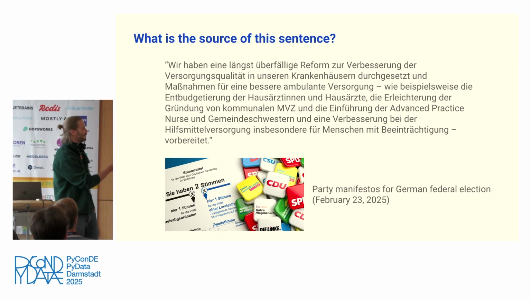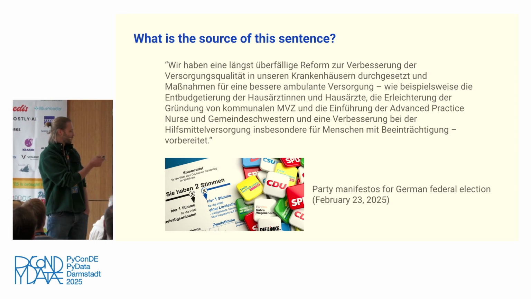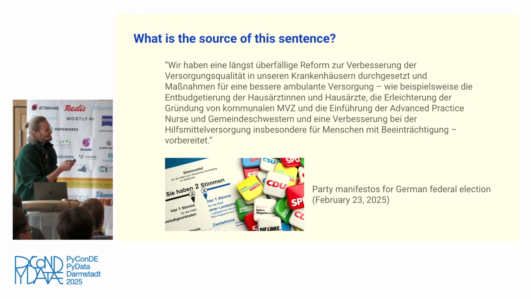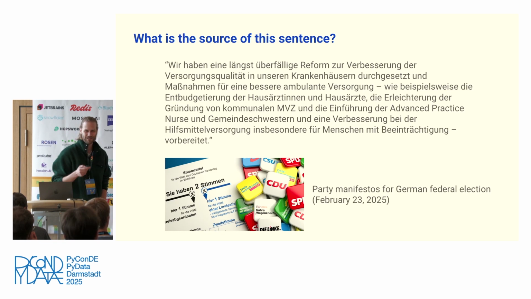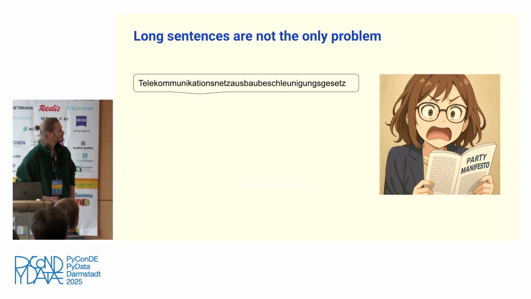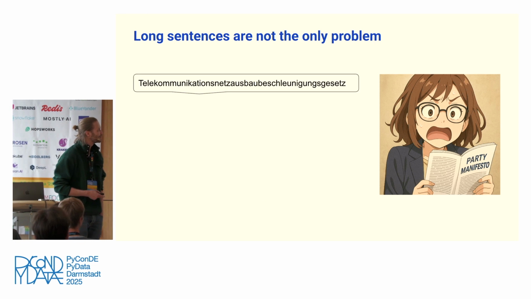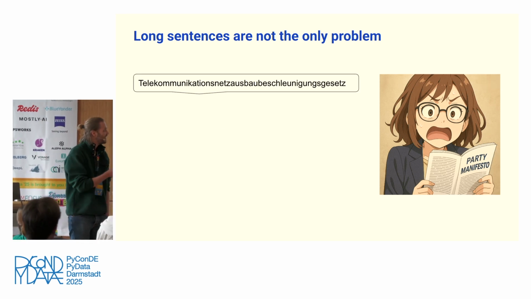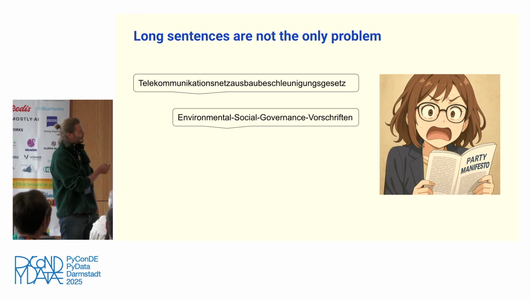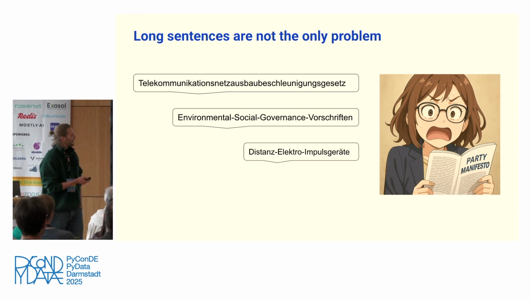And as you can see, it's very long, right? It's not only long, it's also complicated. So the logic is like split, and then right in the end, you have the verb, of course. Gotta love German. And long sentences is actually not the only problem in these manifestos. So you have also things like this. Telekommunikationsnetzausbaubeschleunigungsgesetz. This is also nice. It's like a long compound word of both English and German words, and whatever the hell